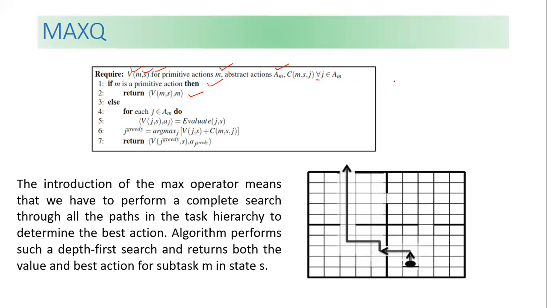We get a new state on the basis of the action. Here we have V, and inside V we have M and S. Else, for each J that belongs to this set, we evaluate, and here we are using the greedy algorithm.